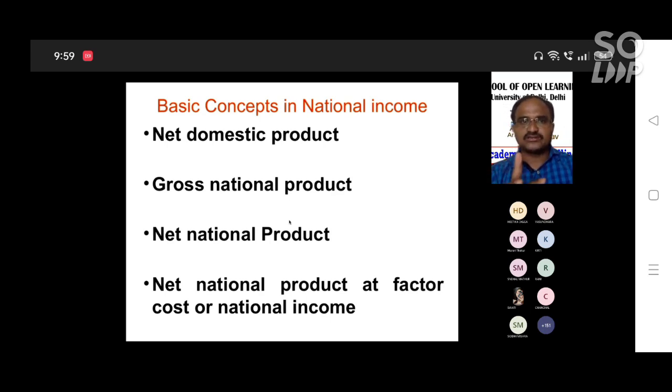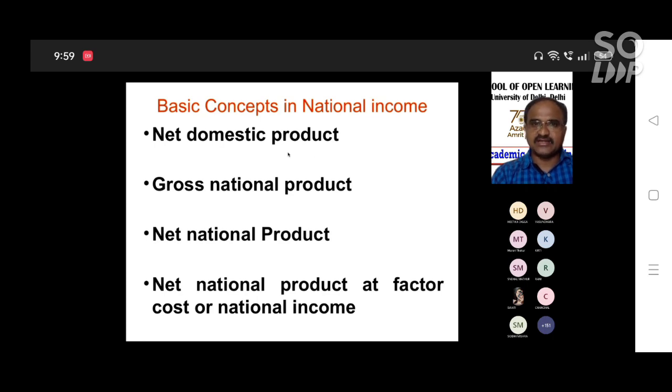So gross versus net, the difference is depreciation. Here is how you can get the equation; I think the board will be used next class, and at that time I can explain it. So just note down what I am discussing in this class. NDP is equal to GDP minus depreciation.